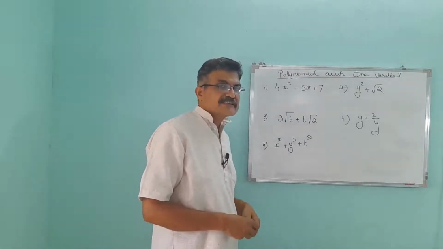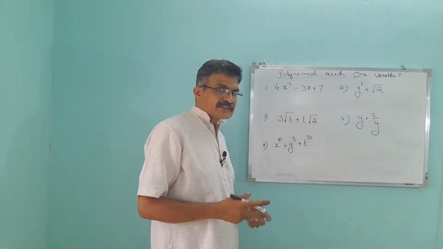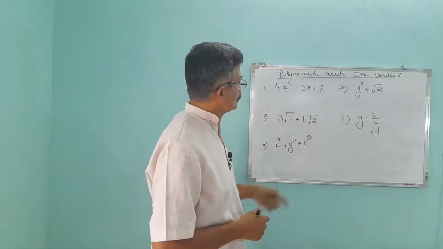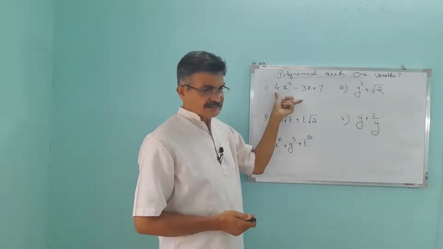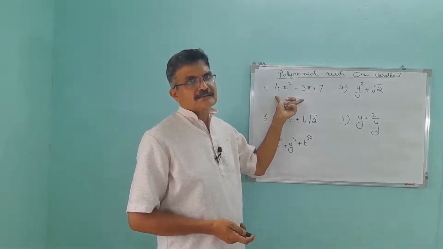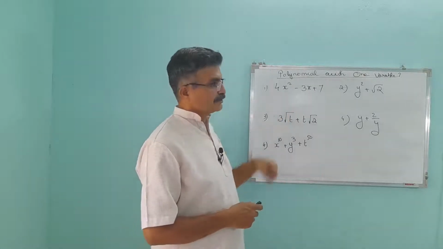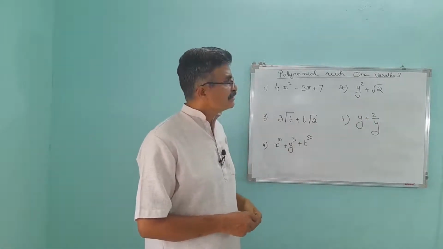Which of the following are polynomials with one variable? If it is not a polynomial with one variable, you have to mention the reason also. Whether this is a polynomial with one variable? Yes. This is a polynomial with one variable. Exponents of all variables are whole numbers. That's right. Okay.